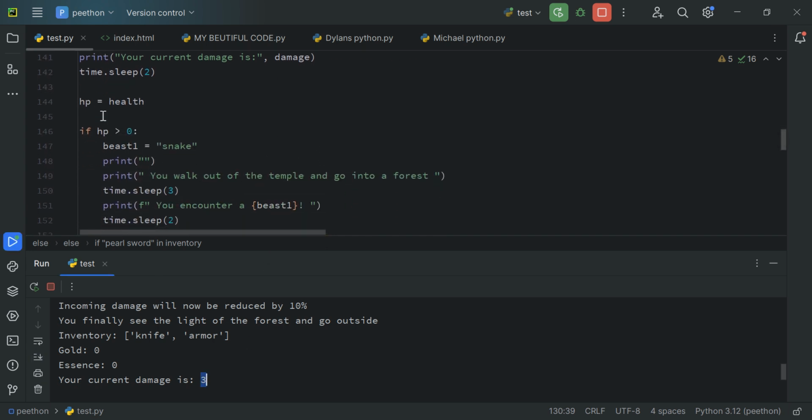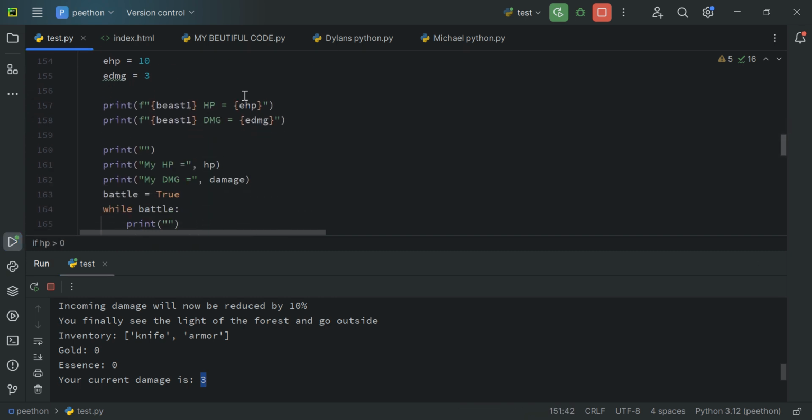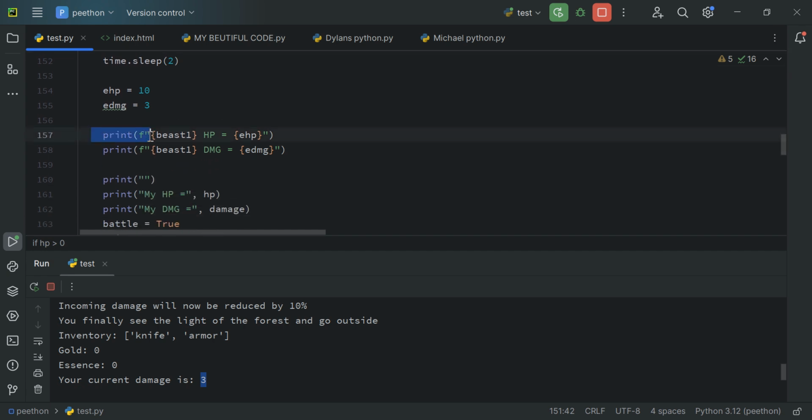So HP equals health. Beast 1 is snake. You walk out of the temple and go to the forest. You encountered Beast 1. Now, this is my favorite part. It is a battle feature. The F at the beginning is a faster way to put variables into a print statement. You can put variables into a print statement normally, but it takes a bunch of beginning quotes like these, and it will be very annoying. The F is just a simpler and much faster way to do it.